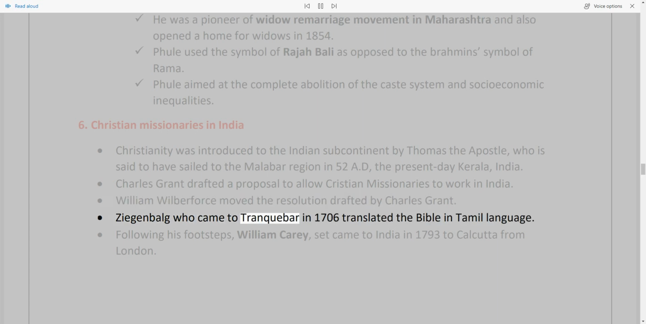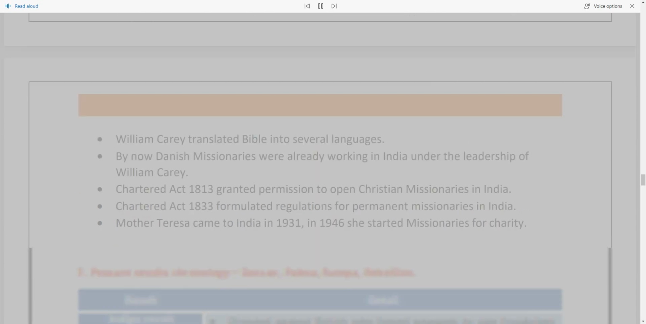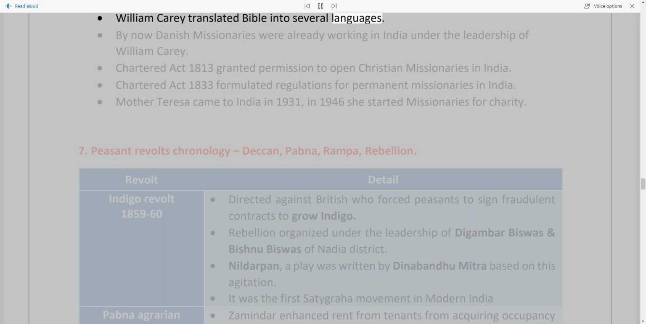Ziegenbalg, who came to Tranquebar in 1706, translated the Bible into the Tamil language. Following in his footsteps, William Carey came to Calcutta from London in 1793. William Carey translated the Bible into several languages. By now Danish missionaries were already working in India under the leadership of William Carey. The Charter Act of 1813 granted permission to open Christian missions in India. The Charter Act of 1833 formulated regulations for permanent missionaries in India.